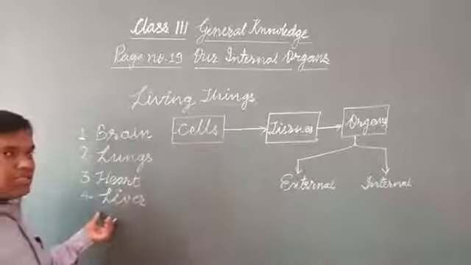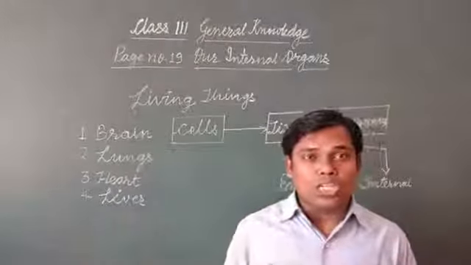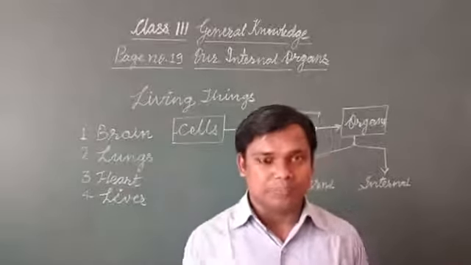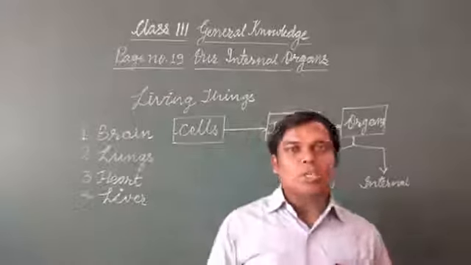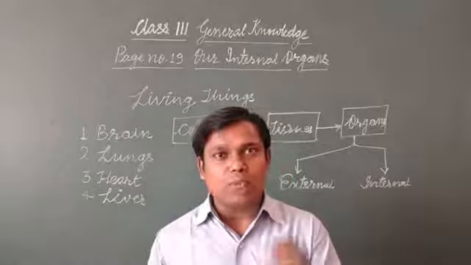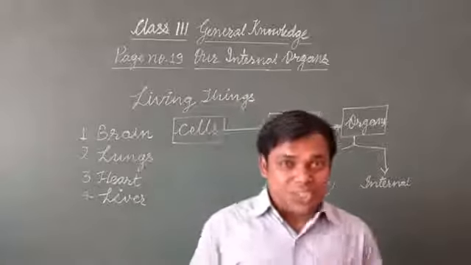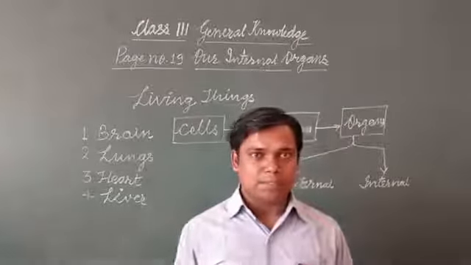So this is the organ which is the largest internal organ of our body, and in an adult the weight of this organ is from 1.2 to 1.5 kg. So it is the heaviest organ also of our body.